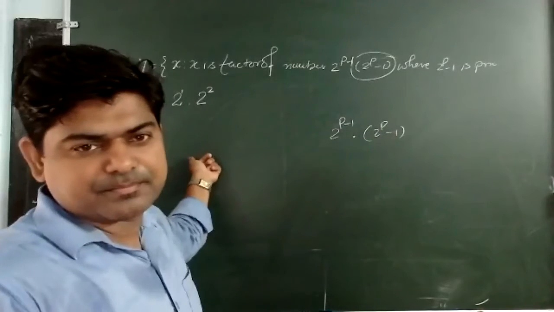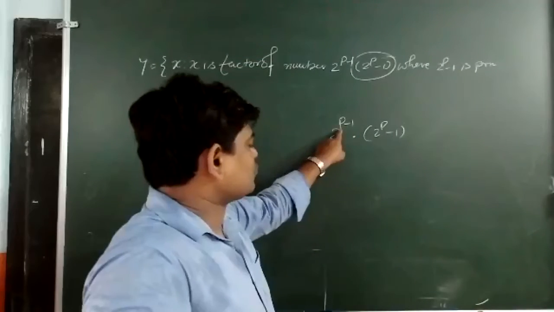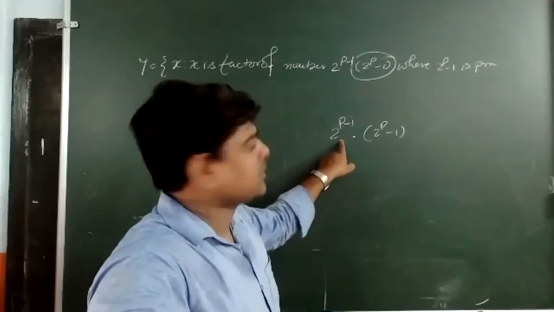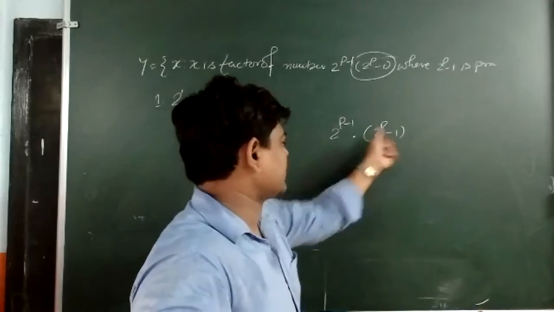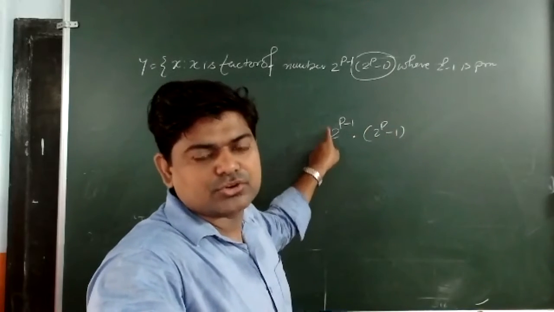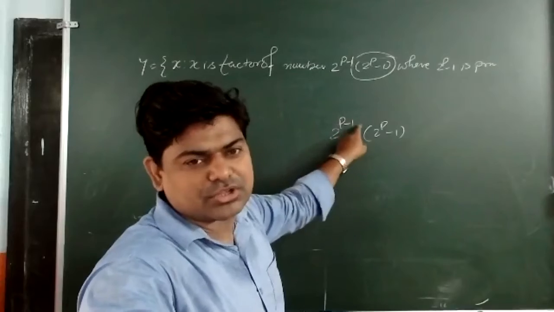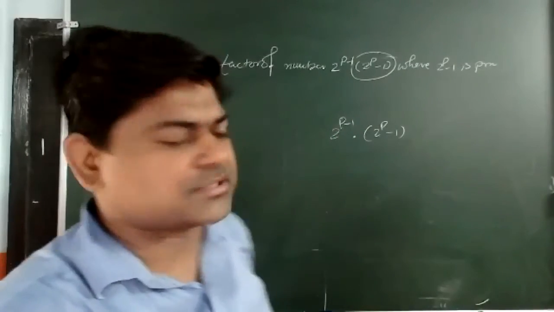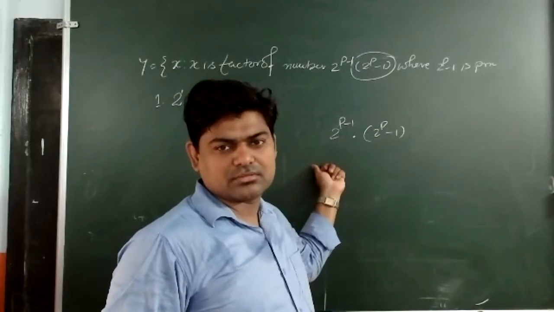I get 1 here. If I put p equal to 2, then 2 to the power 2 minus 1 is 2. Yes, and 2 to the power 2, 4 minus 3, is 1. So this one is another thing, but will 2 to the power 2 be a factor or not? When I put 3, then 3 minus 1 is 2, so will 2 to the power 2 be a factor or not? And side by side, this one is also a factor of this one.